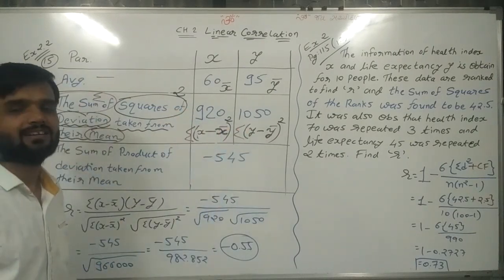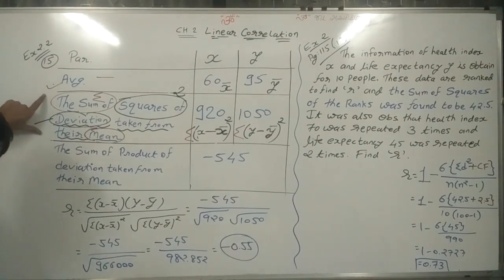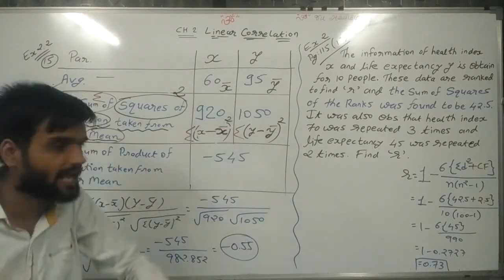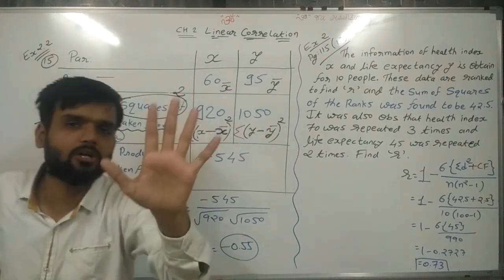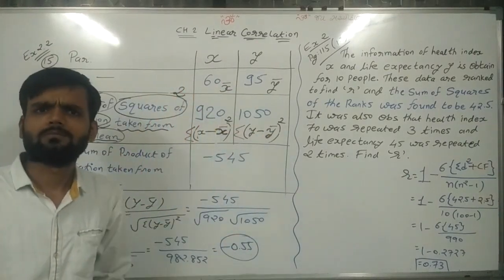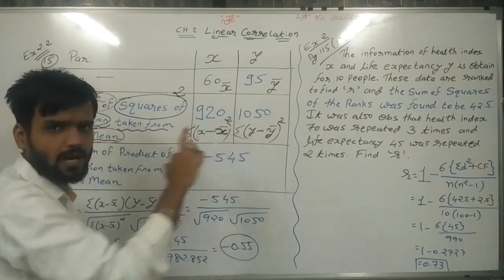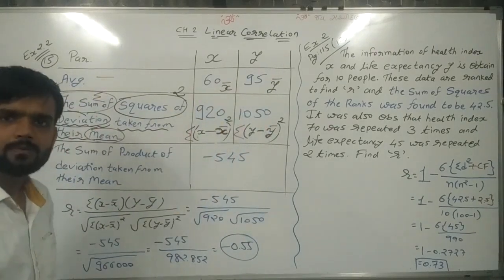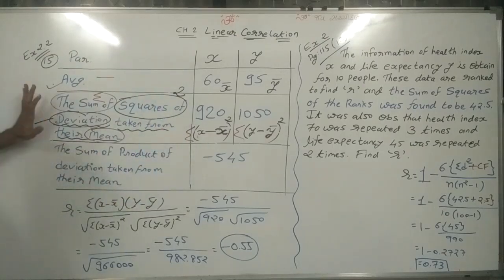So sir, what does this statement mean? This statement means the values of sigma (x minus x bar) square and sigma (y minus y bar) square are given to you. That's it. Nothing else. But to understand that, we have to understand the statement.